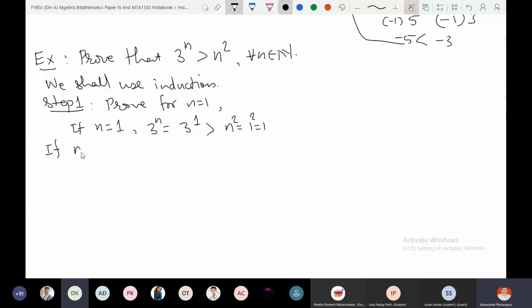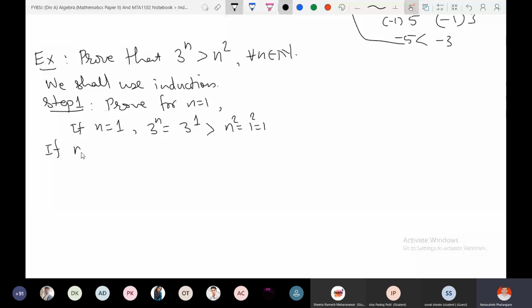If n is equal to 2, then what is 3 raised to 2? 3 raised to 2 is 9, and 9 is greater than 4, which is 2 raised to 2. That is n square in this case, right? So the result is true for n is equal to 2 also. So true for n is equal to 1 as well as 2.